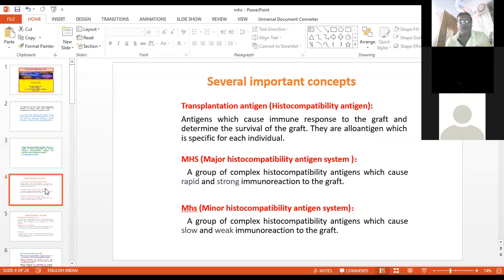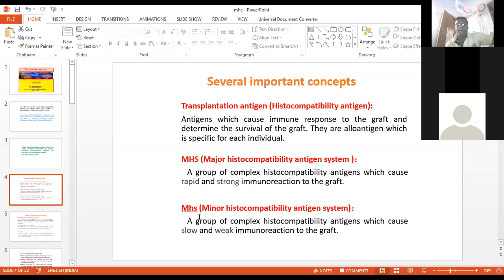Another is the major histocompatibility antigen system, a group of complex histocompatibility antigens which cause rapid and strong immune reaction toward the graft. So anything from another system which is transplanted will either be immediately accepted or immediately rejected by your body, depending upon the major histocompatibility antigen system.